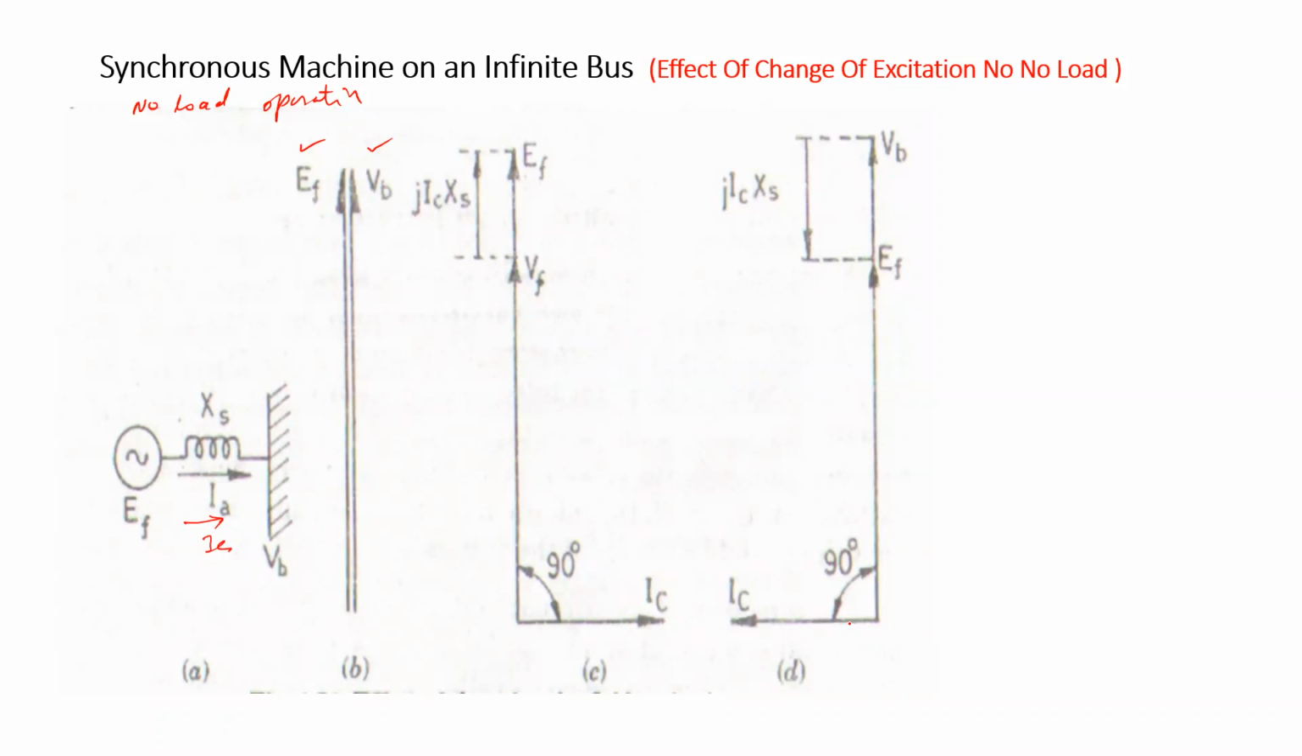Similarly, if the excitation decreases, the circulating current, or synchronizing current, is on the leading side, and it produces a magnetizing effect. So here it is a magnetizing armature reaction, and there a demagnetizing armature reaction, and again both voltages become equal. So the machine is in a floating condition.